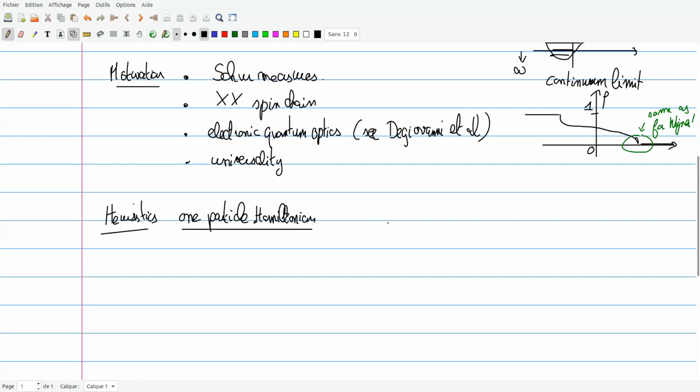Now we describe the system by a wave function, which is just a sequence of complex numbers indexed by the sites of the lattice, and the Hamiltonian acts on the wave function. There would be two terms.